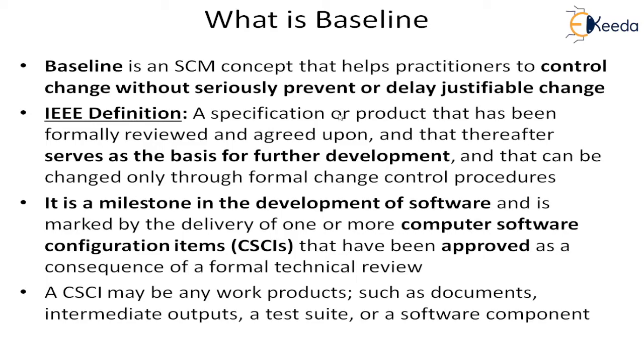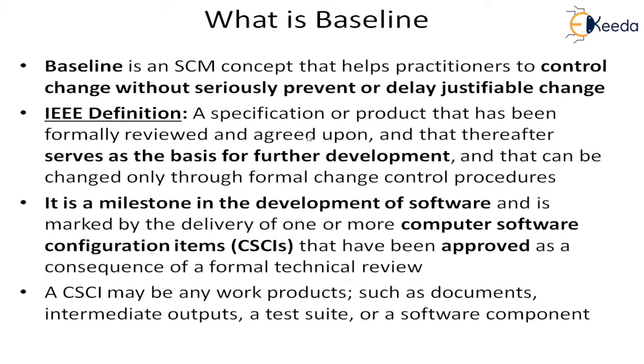And for baselining, for becoming a baseline version, it should have been formally reviewed and the change agreed upon. So that means there is a review of the product, and also there is an agreement or an authorization for making the changes effective. And that thereafter serves as a basis.